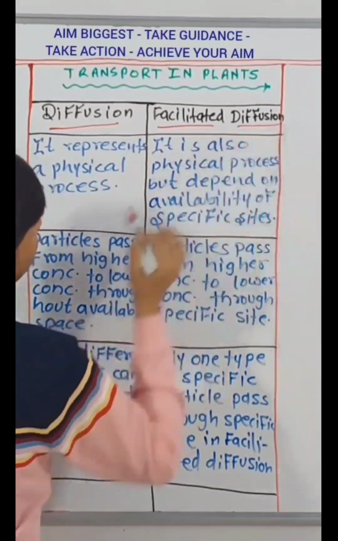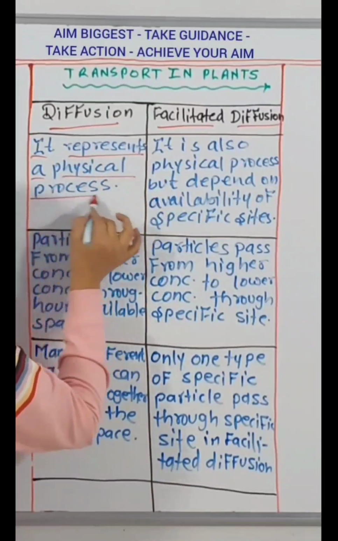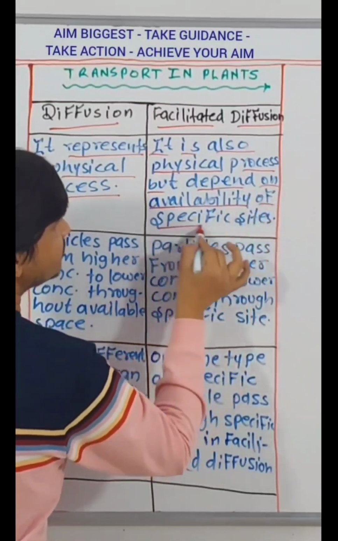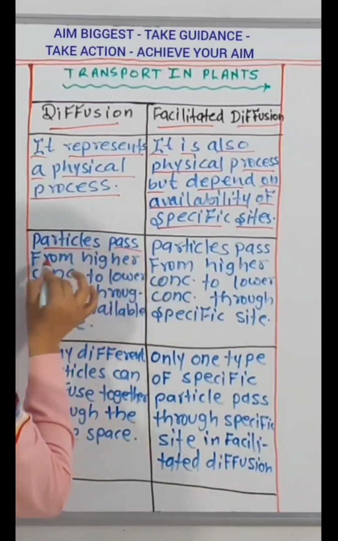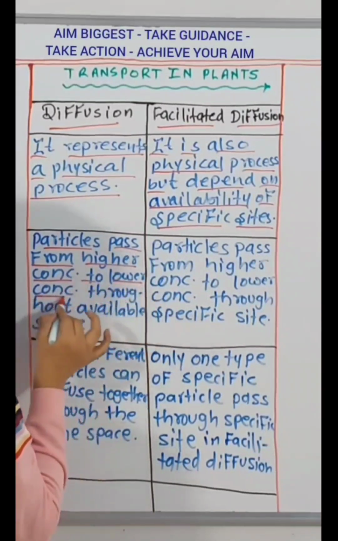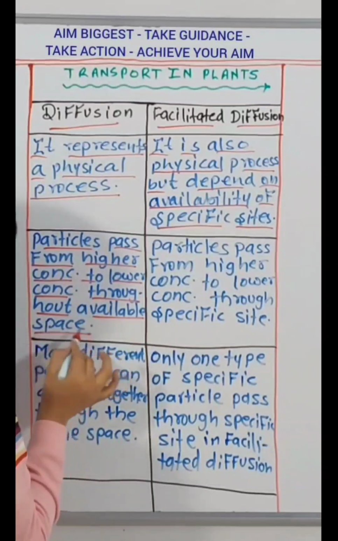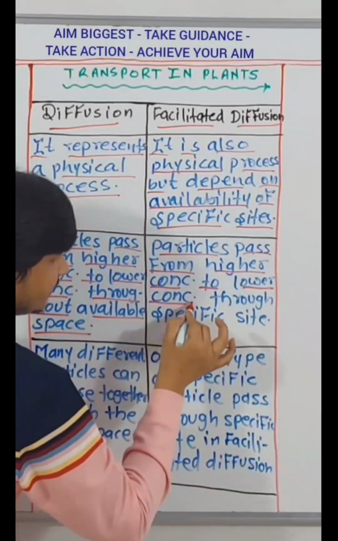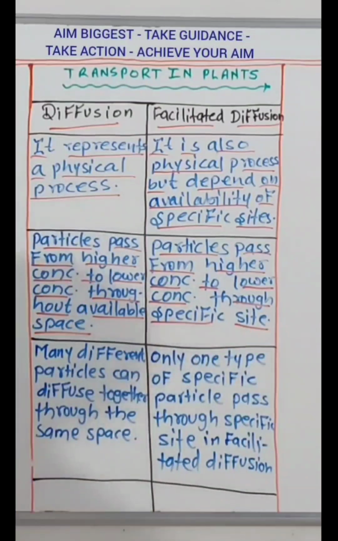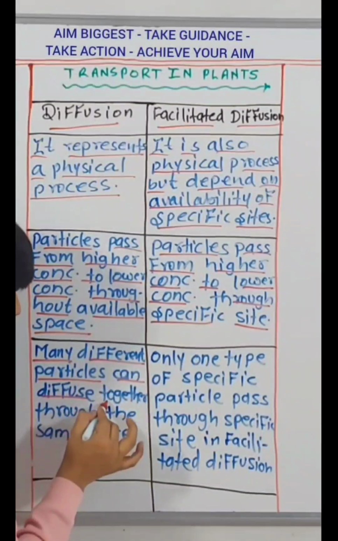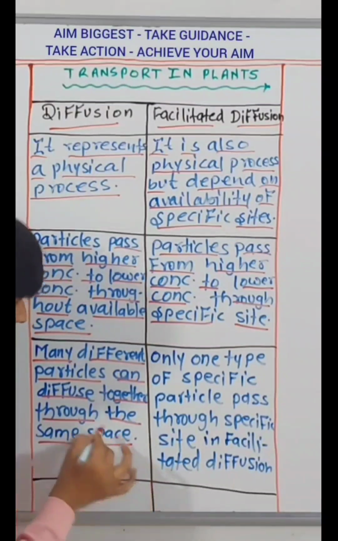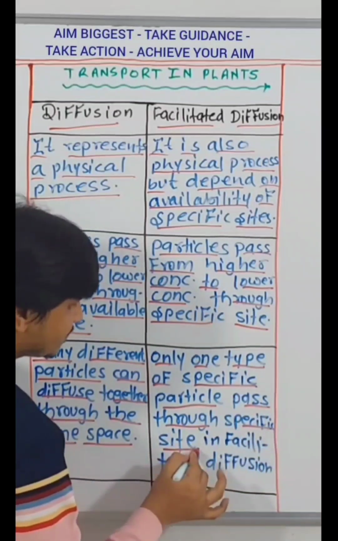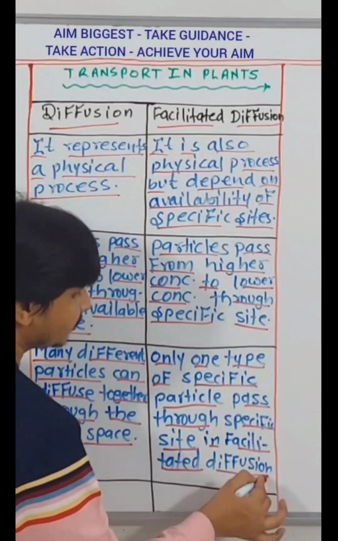Diffusion, facilitated diffusion. It represents a physical process. It is also physical process but depend on availability of specific sites. Particles pass from higher concentration to lower concentration throughout available space. Particles pass from higher concentration to lower concentration through specific site. Many different particles can diffuse together through the same space. Only one type of specific particle pass through specific site in facilitated diffusion.